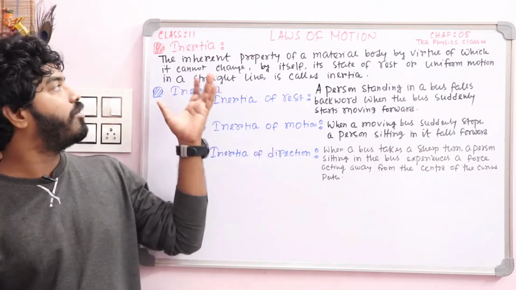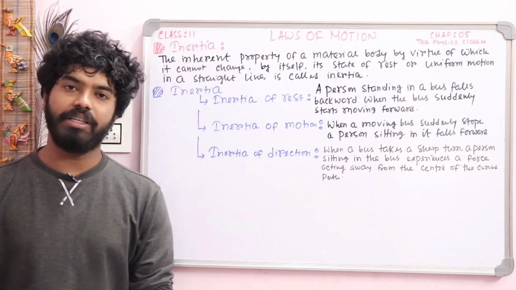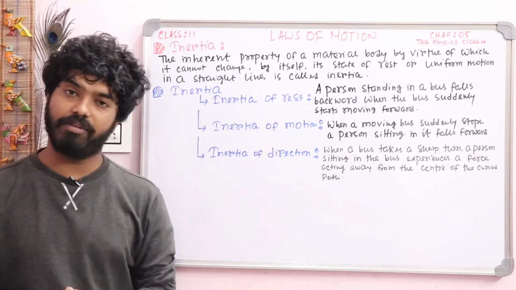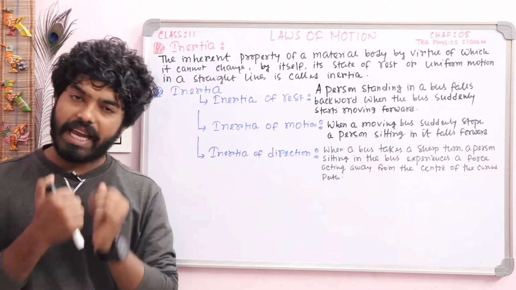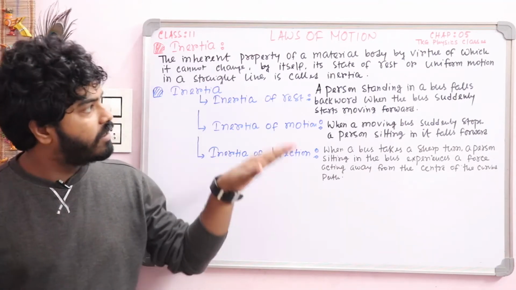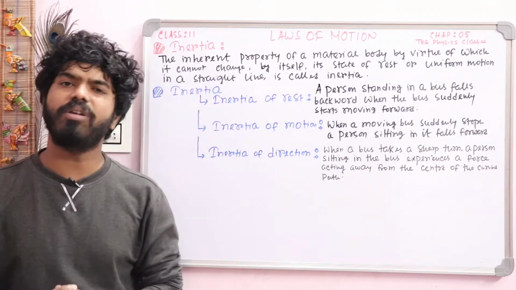So inertia, you see the definition: the inherent property of a material body by virtue of which it cannot change by itself its state, that is its state of rest or uniform motion in a straight line, is called inertia.